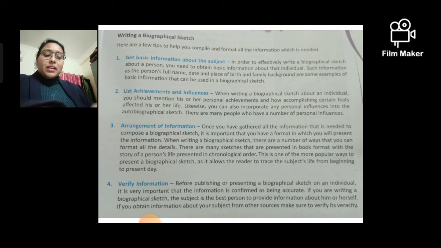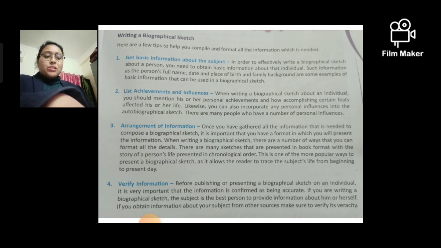And if you are writing the biographical sketch, the subject is the best person. If you are writing about someone, the best way to verify this information is to go to the subject itself, about whom you're writing. You go to that person and ask him or her whether all the information that you have gathered is correct or not. Okay, so you should verify its veracity, means how authentic it is. It's very important to know the authenticity of that information.